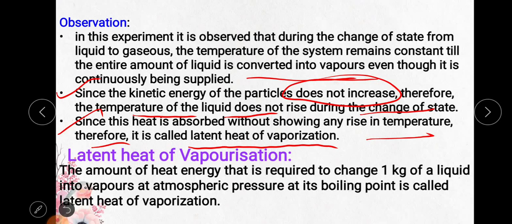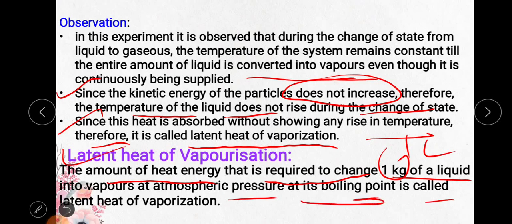of vaporization. And what is latent heat of vaporization? The amount of heat energy that is required to change 1 kg of liquid, or you can say 1 liter also, of liquid into vapors at atmospheric pressure at its boiling point is called latent heat of vaporization. It's a very important definition. If you completely convert 1 liter of liquid into vapor form, how much heat is required? That we call latent heat, and that too at its boiling point we can measure.